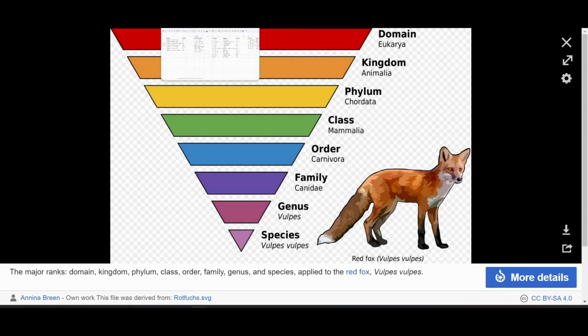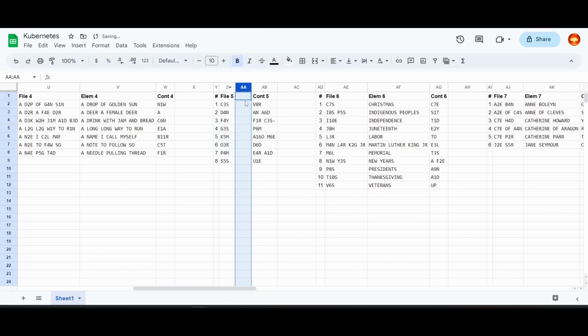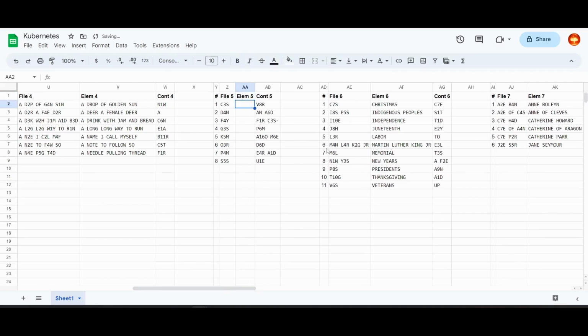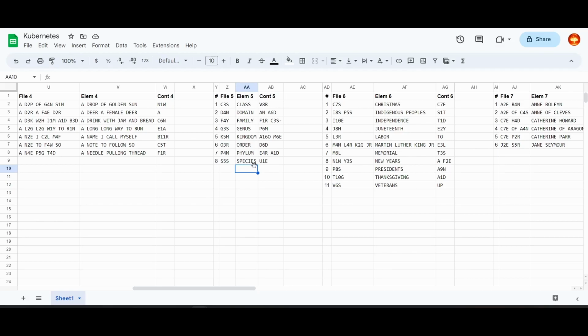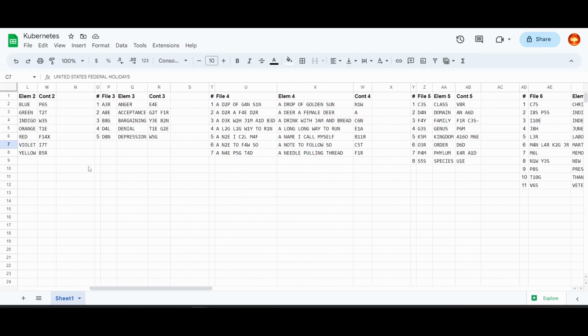The main kingdom, phylum, class, order, family, genus, species. So 5 is just taxonomy. Okay. Now let's look at 9.